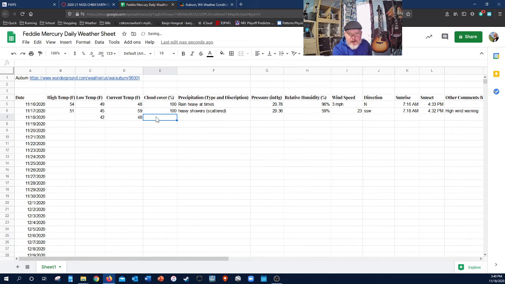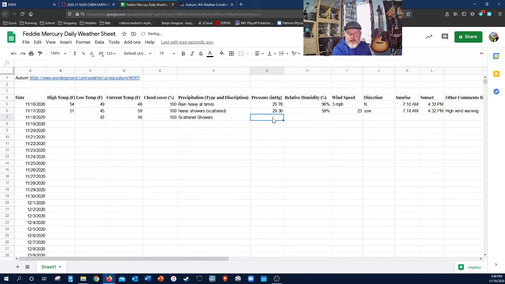All right. Cloud cover percentage. This is where we look at the cloud cover, and for the cloud cover percentage, this is going to require you to go to a window, look out your window, and ask yourself, how much blue sky am I seeing and how much gray sky am I seeing? Right now, today, I'm looking outside and it's a dark, miserable, cloudy day. So we're going to say 100% is the cloud cover. Precipitation, and this would be one of those days where at moments it's been raining really hard and moments it hasn't. So we're going to call that scattered showers.